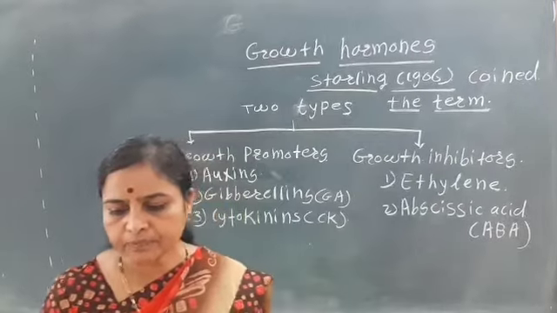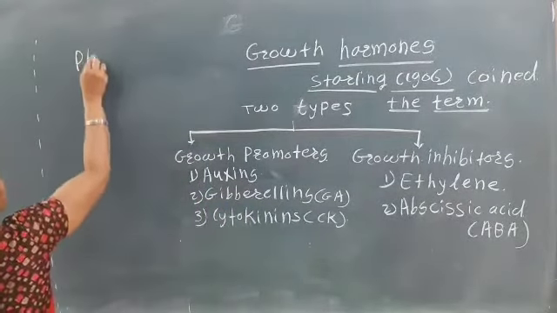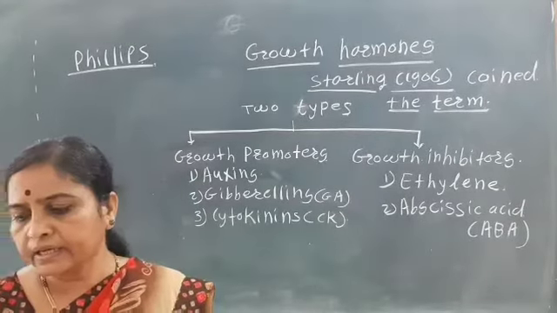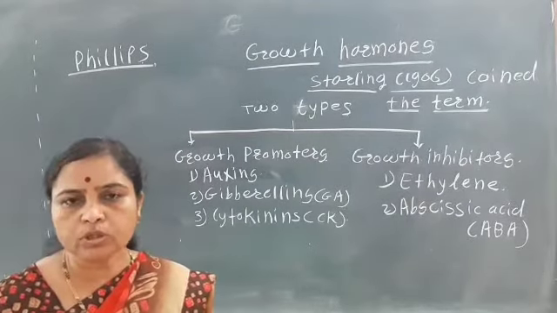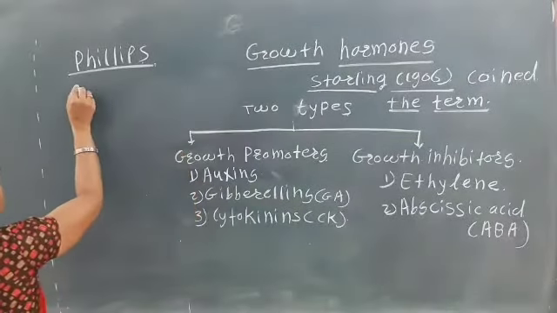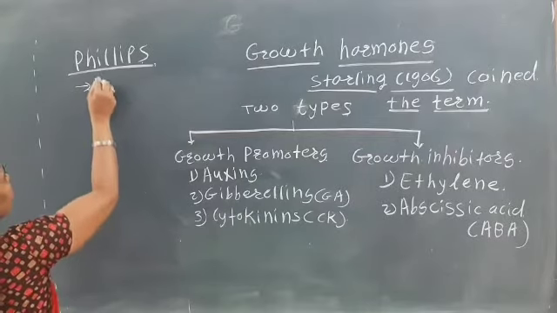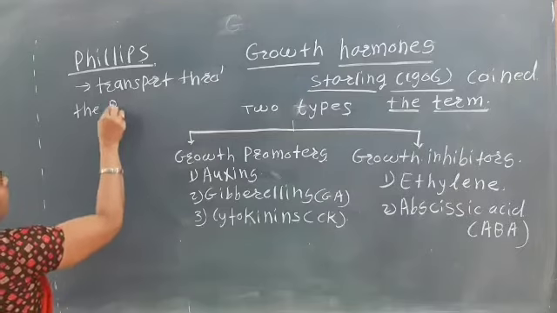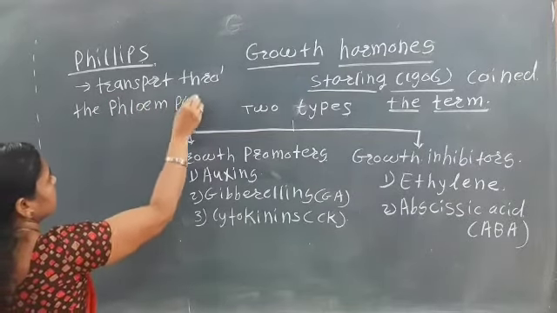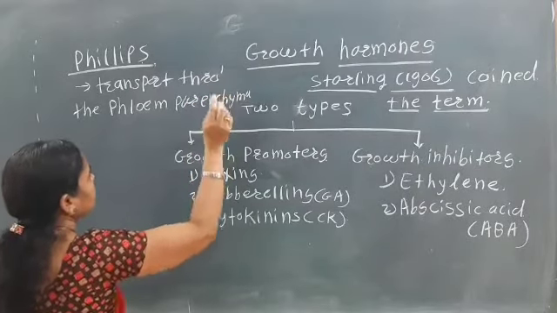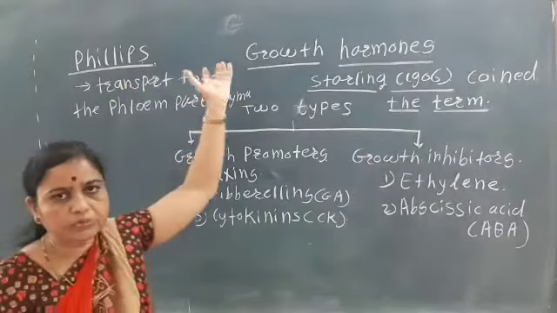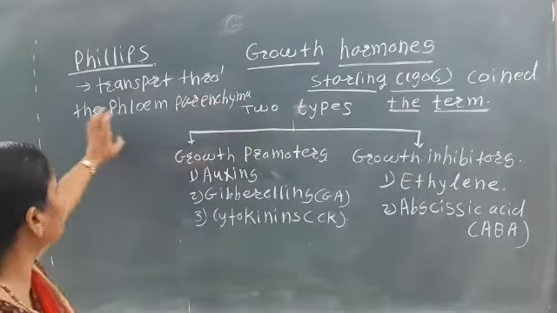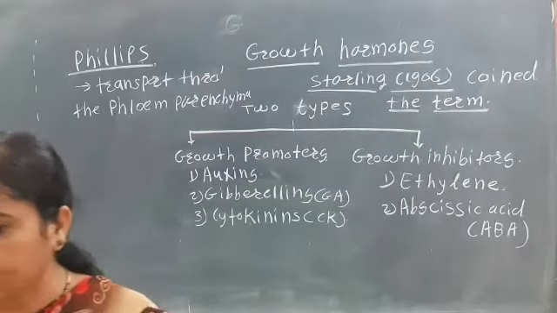The scientist Phillips suggests that the growth hormones are mainly transported through the phloem parenchyma tissue in the plants.